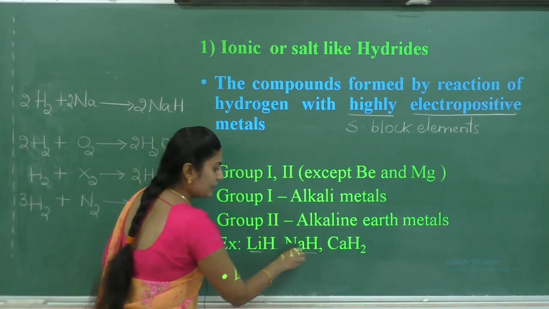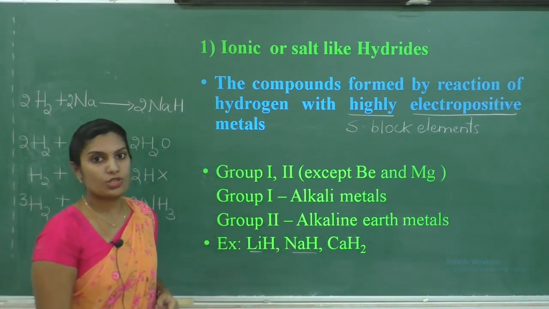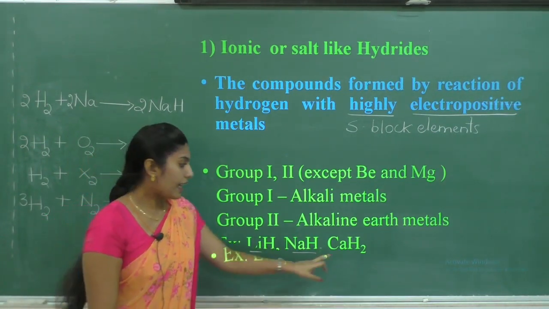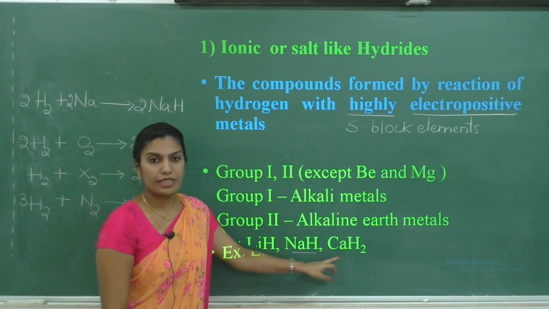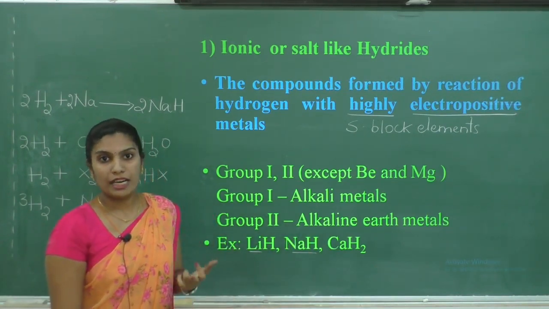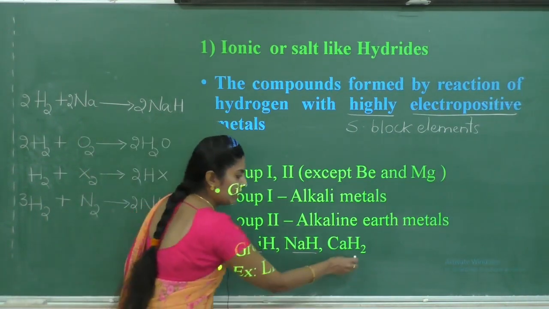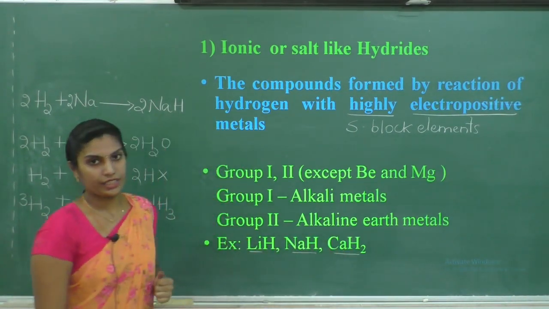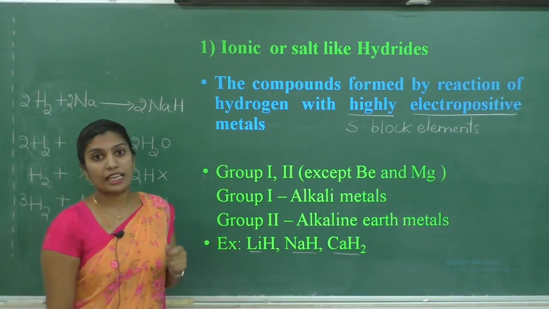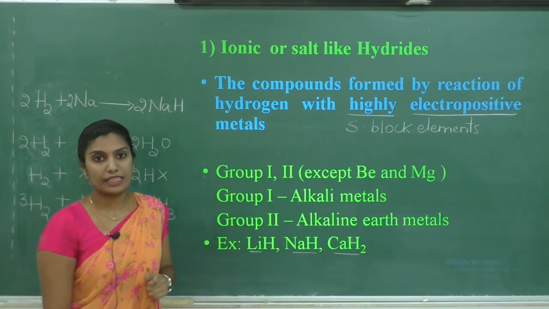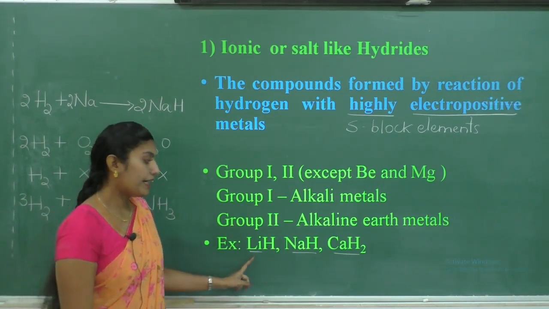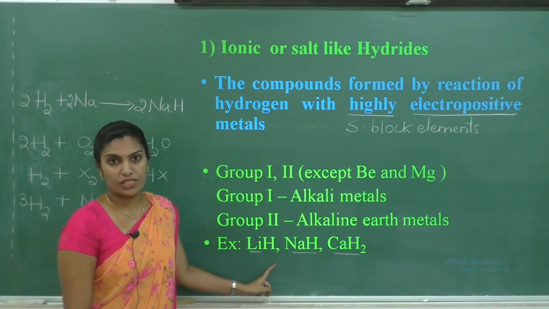Similarly, if we consider the reaction of hydrogen with alkaline earth metals like calcium, when calcium reacts with dihydrogen, it forms calcium hydride with the formula CaH2.